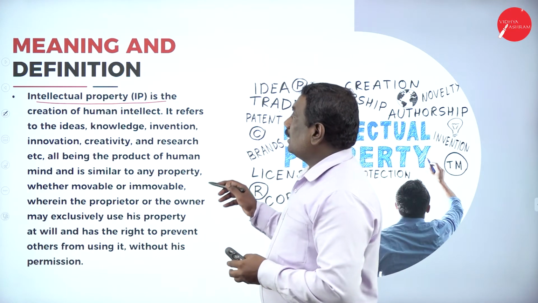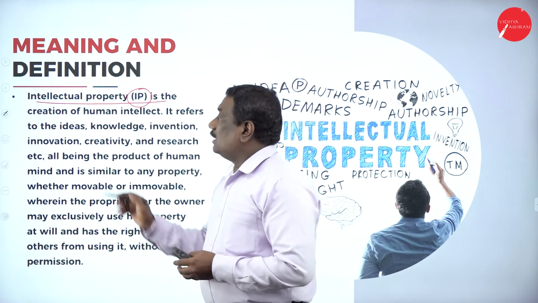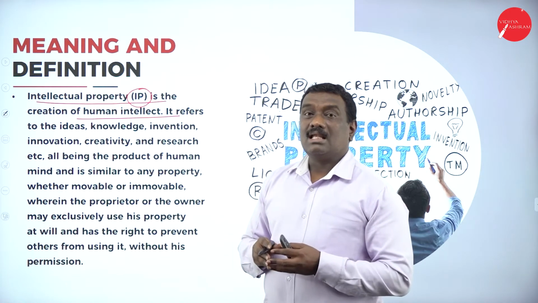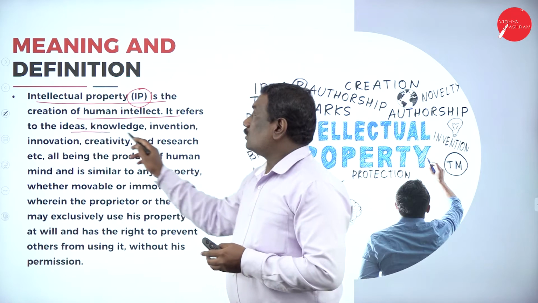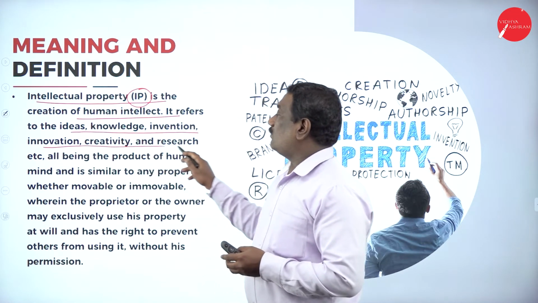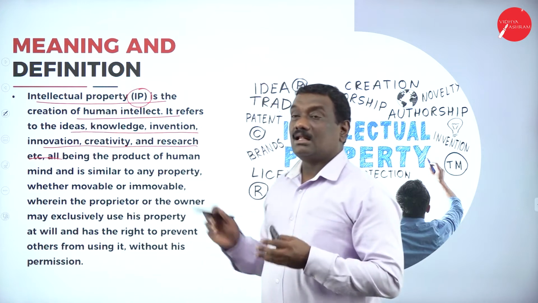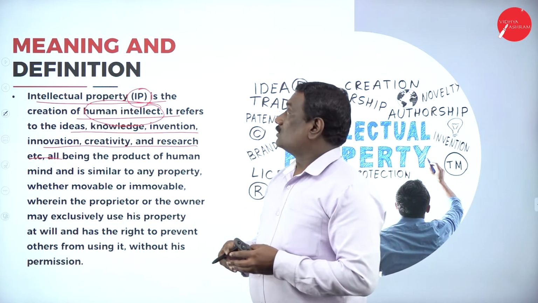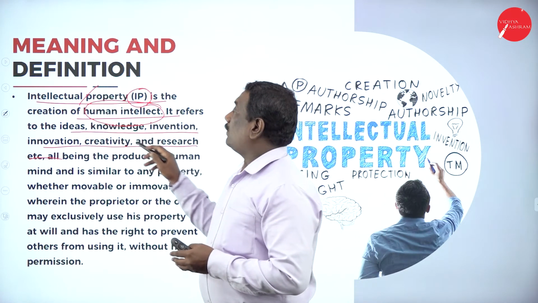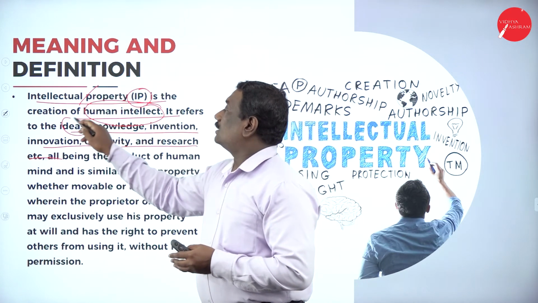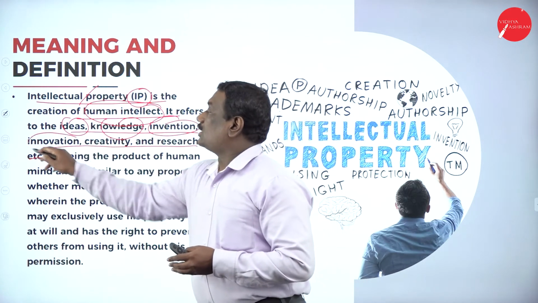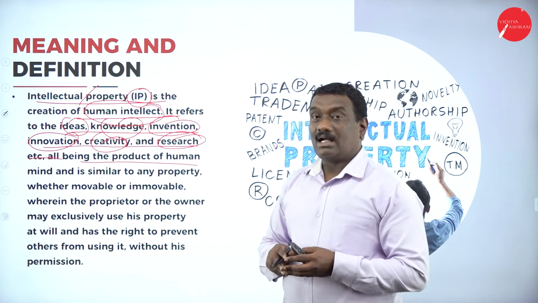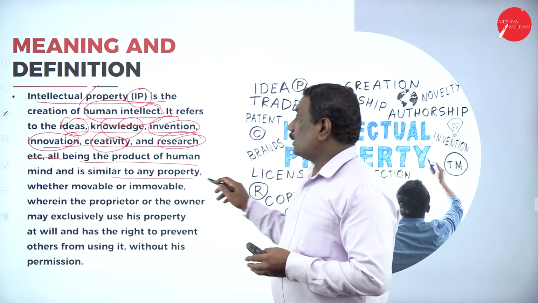Intellectual Property, IP in short form, is a creation of human intellect. It means the ideas, knowledge, invention, innovation, creativity, research, etc. All these are related to the human intellect, or intelligence we say. So intellectual property refers to the ideas, knowledge, invention, innovation, creativity, research work, all these being the product of the human mind, and it is similar to any property.